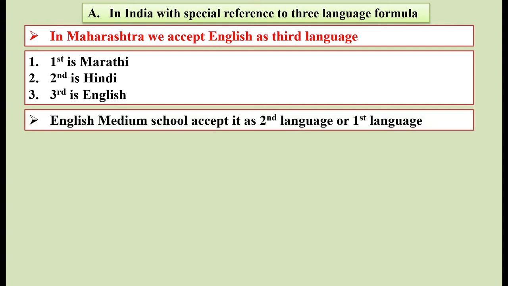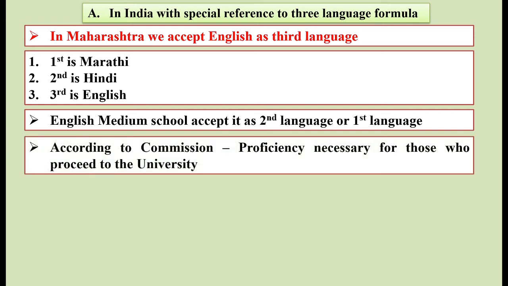English medium schools accept it as a second language or first language too. So according to the schools, according to the commission, proficiency is necessary for those who proceed to the universities. This is another very important thing recommended in this commission, that those who want to take university education must gain proficiency in this language.